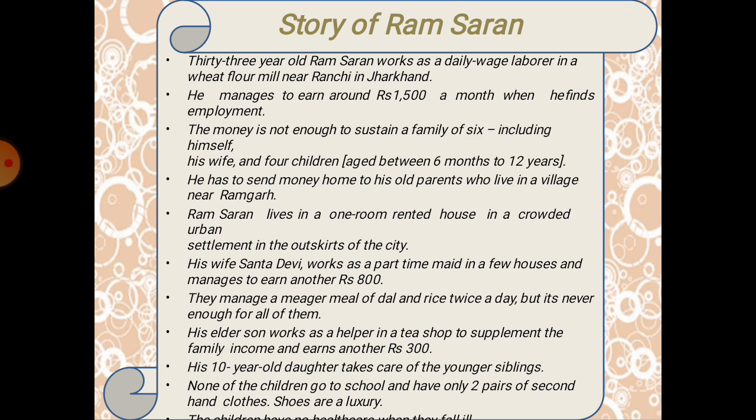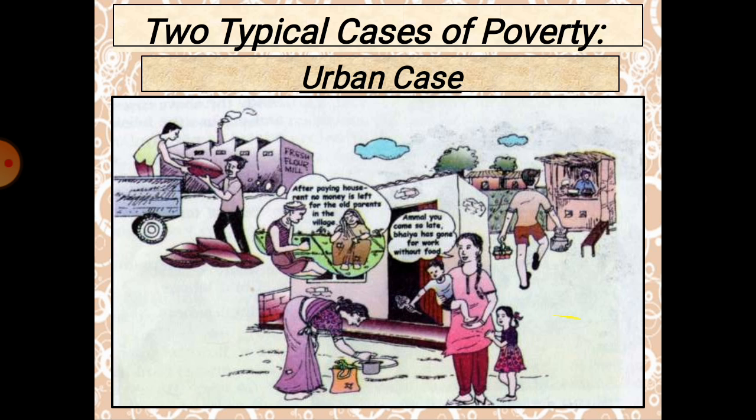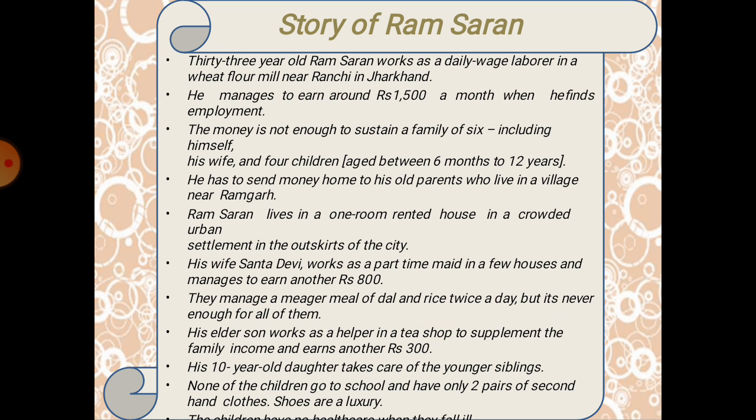His wife also works as a part-time maid, and she earns around 800, and they manage to get rice and dal twice a day. Even so, they are not getting enough food a day. His elder son works as a shop seller, helping him, and he gets around 300 rupees.